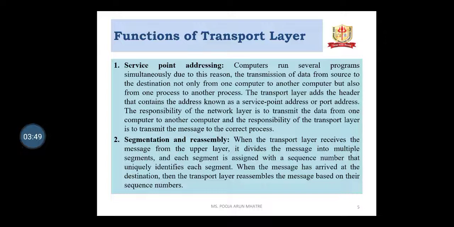Segmentation and reassembly. When the transport layer receives the message from the upper layer, it divides the message into multiple segments and each segment is assigned a sequence number that uniquely identifies it. When the message has arrived at the destination, the transport layer reassembles the message based on the sequence numbers.